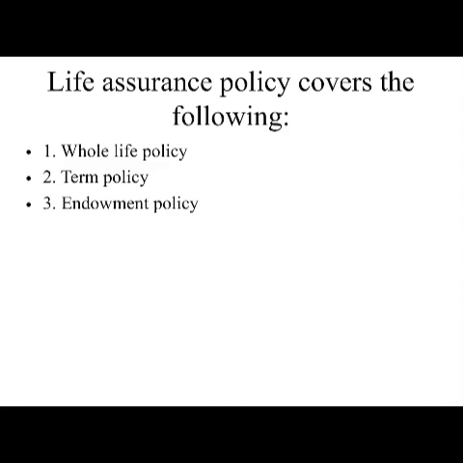The first one is whole life policy. When you talk about whole life policy, this is a policy under which a person assures her life or his life for a certain sum of money which will be paid to the dependents after he dies. The next one is a term policy. A term policy covers a person for a fixed period of time. With the whole life, it is your entire life, and when you die, the dependents are the ones that are going to benefit.